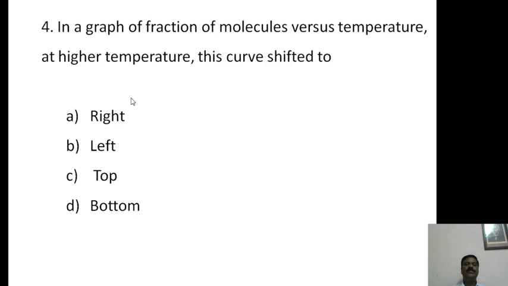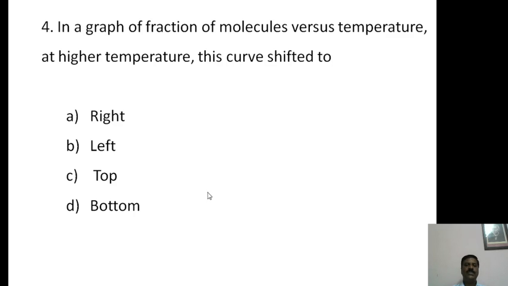Then fourth one, in a graph of fraction of molecules versus temperature, at higher temperature this curve will be shifted to: A is right, B is left, C is top, and D is bottom. These are the options, and you have to choose the correct one.